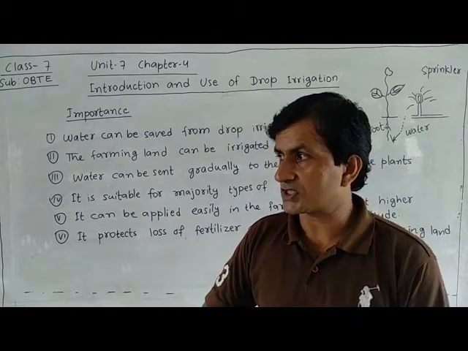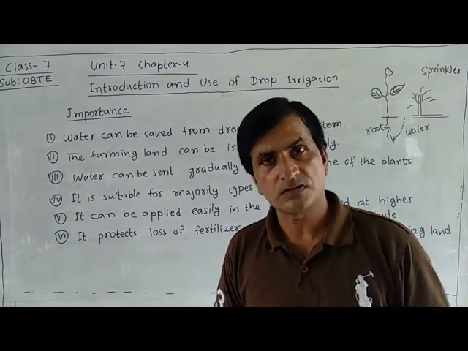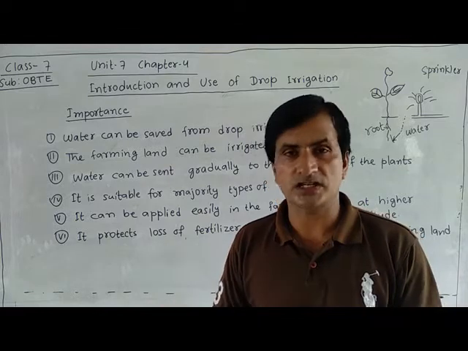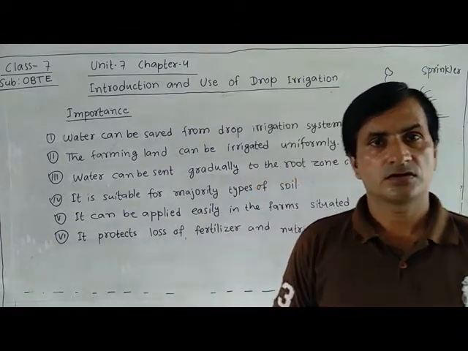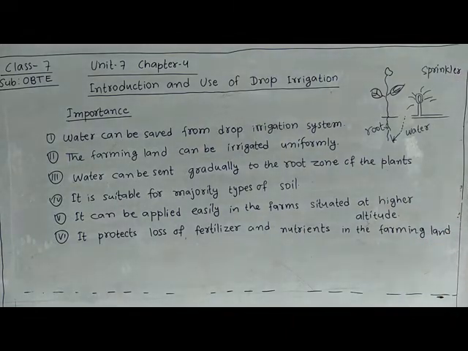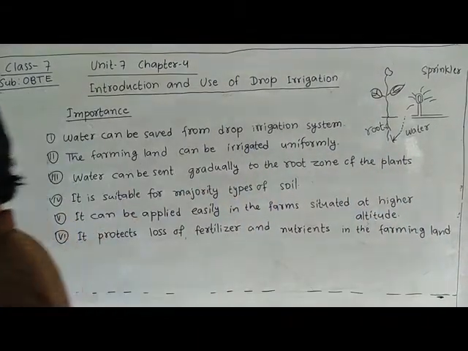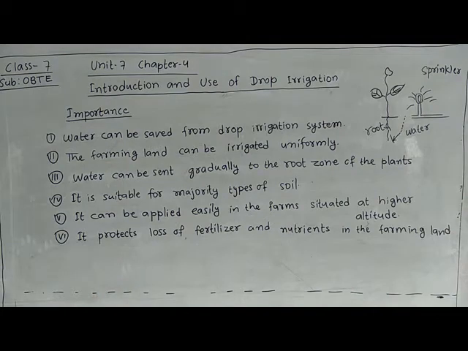So it is not necessary to drain out some water from the field, and fertilizer will also not go out of the field. So these are the important points about drop irrigation system. You have to learn this. What is drop irrigation system? And now I'll move towards the exercise.